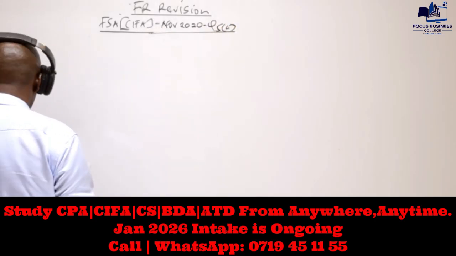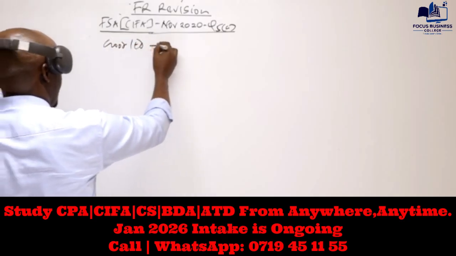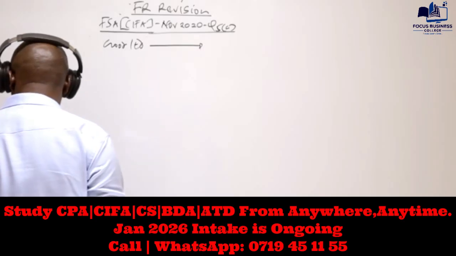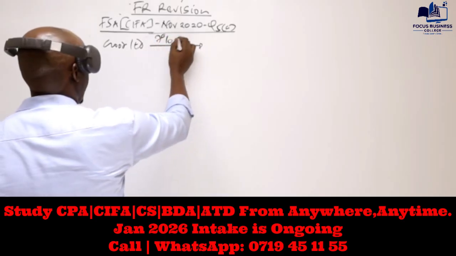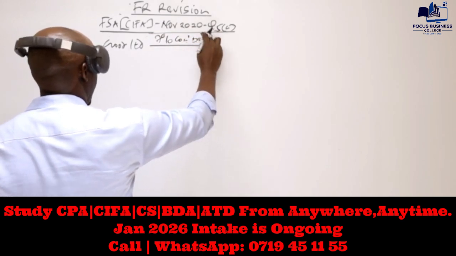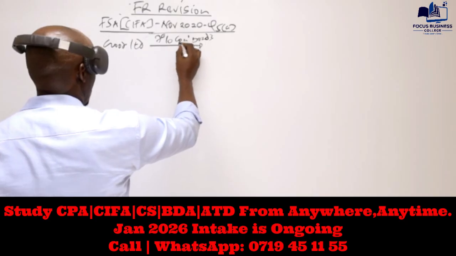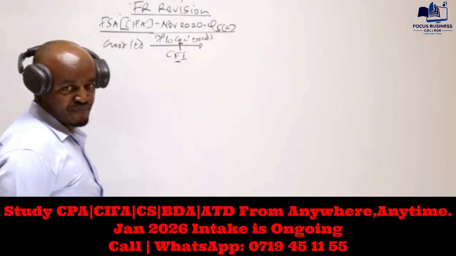We are told this company, which is called Good Limited, issued 7% convertible bonds. So take into account, we have the word convertible, so this one is a compound financial instrument.